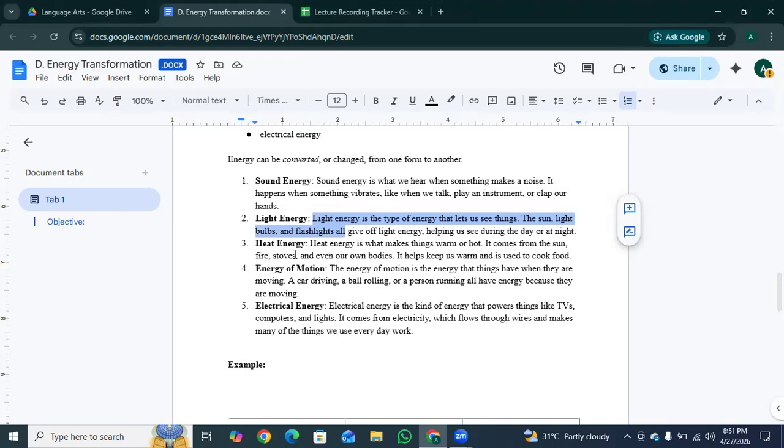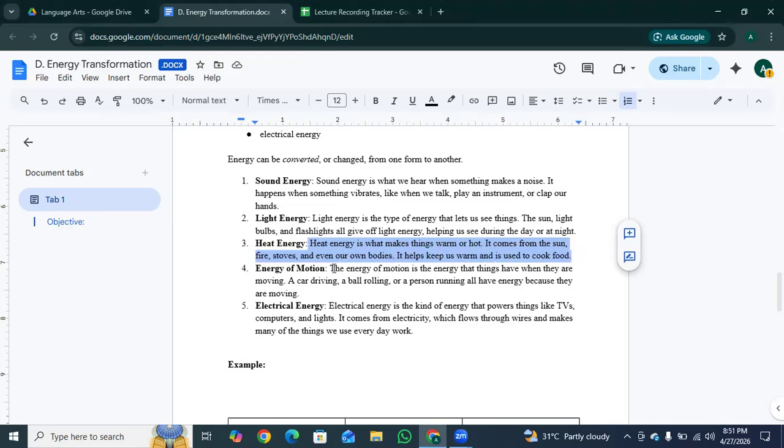The next one is heat energy. Heat energy is what makes things warm or hot. It comes from the sun, fire, stoves, and even our own bodies. It helps keep us warm and is used to cook food. So heat energy makes things feel warm or hot. We use it to stay cozy or to cook our meals. For example, the warmth from a fire and a hot stove are examples of heat energy.